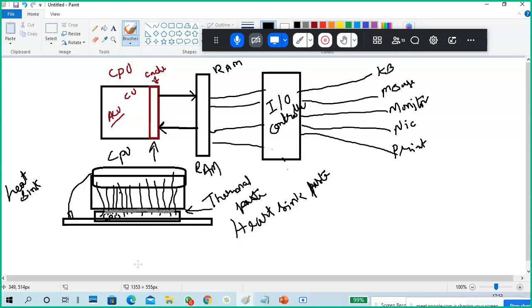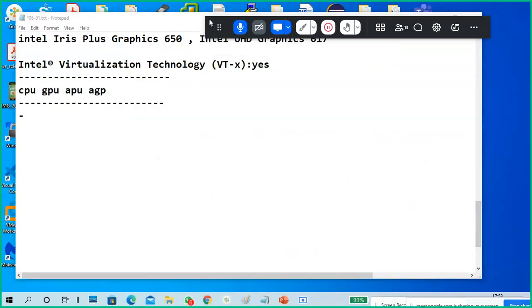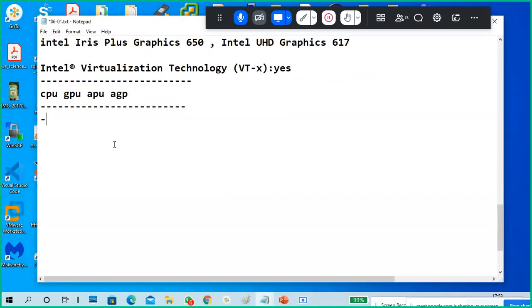So this is a heat sink. Now, what I said: heat sink, fan, heat sink paste.